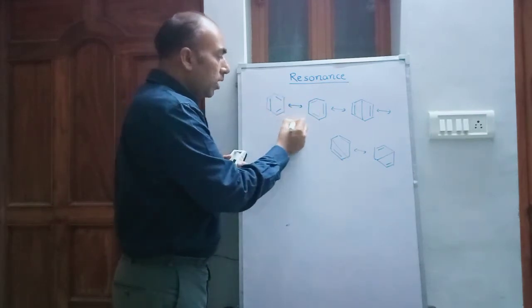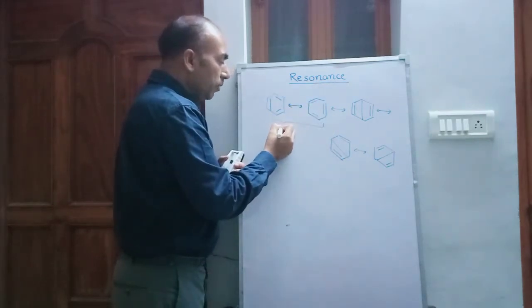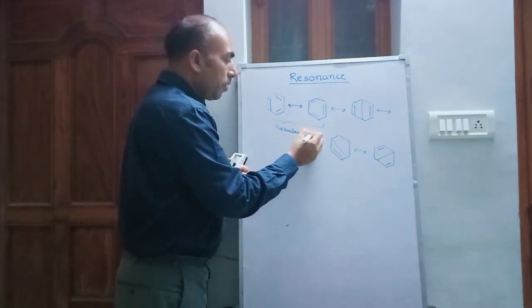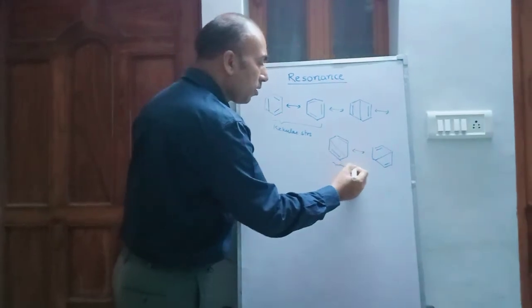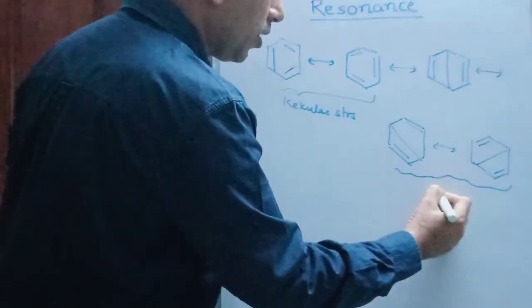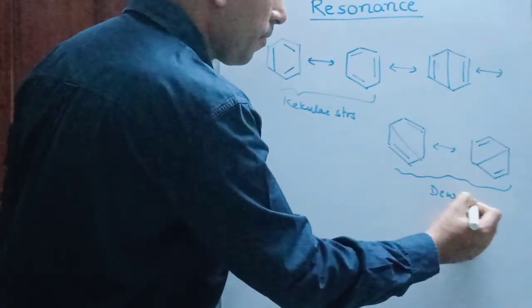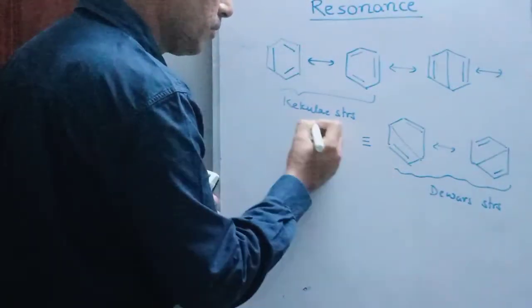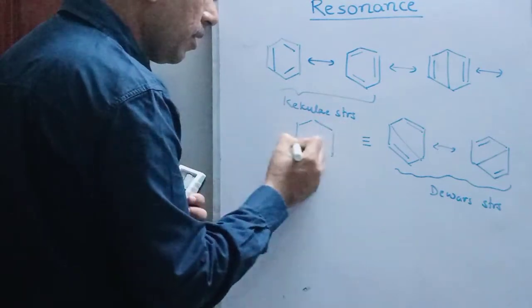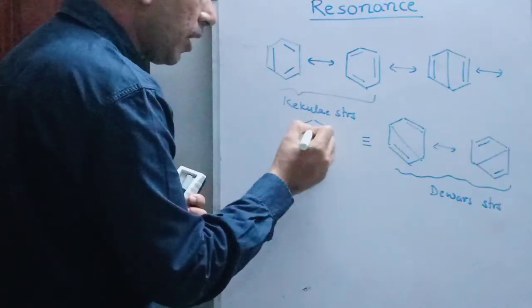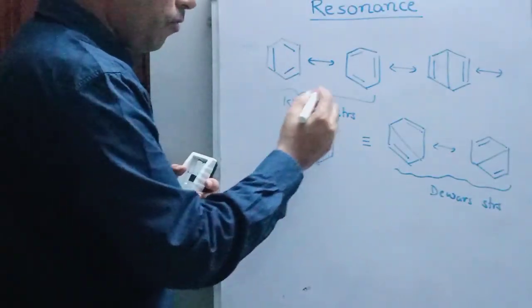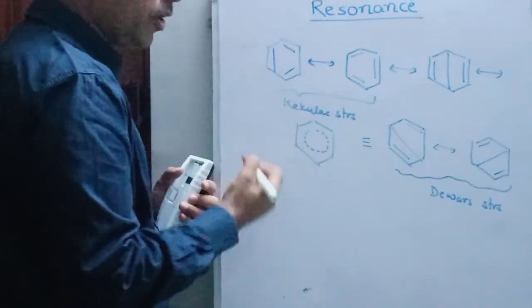These two structures are called Kekulé structures, and the remaining three structures are called Dewar structures. And this is the resonance hybrid, which is formed by the contribution of all the resonating structures.